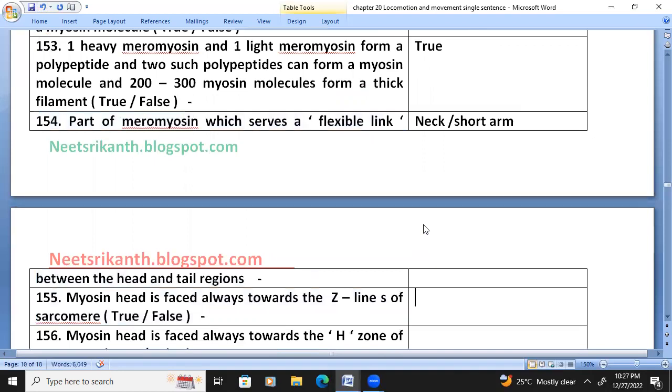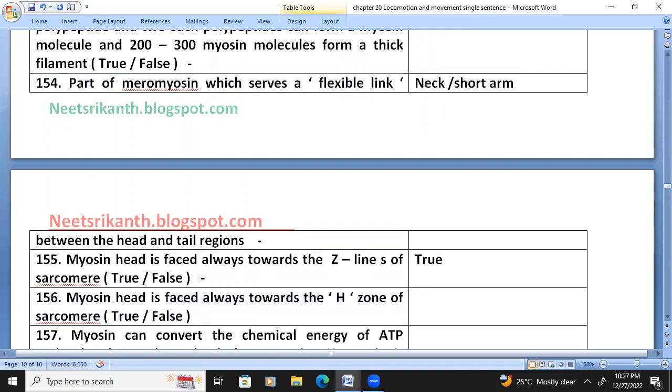The myosin head always faces towards the Z lines of the sarcomere. True? The myosin head always faces toward the H zone of the sarcomere. False.